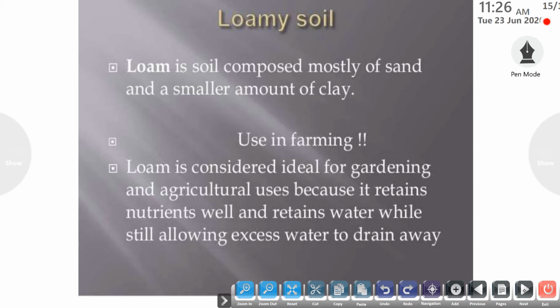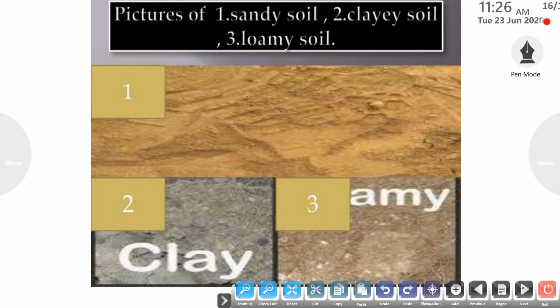The water holding capacity of loamy soil is very good, and the water drainage or percolation rate of loamy soil is also large as compared to the sandy soil and the clay soil. So loamy soil is the best soil for cultivating any kind of crop. You can see in the picture the texture of the sandy soil, clay soil and the loamy soil. This is the sandy soil, as you can see it is dry in texture.